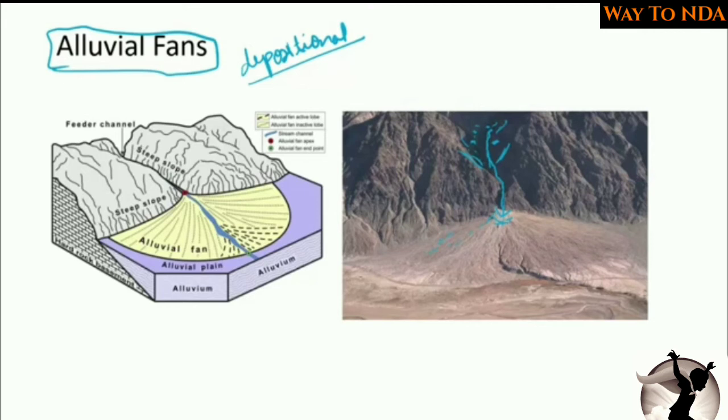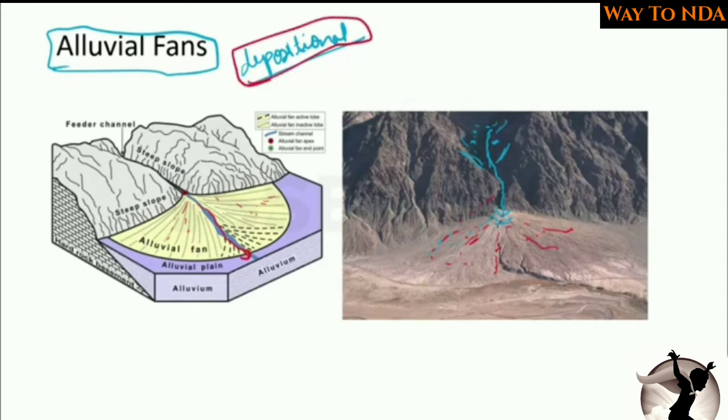Here you can see the water has deposited all the material, and this type of fan will be created. So these are called alluvial fans. Okay, alluvial fan, the material deposited by the river stream. So this is an alluvial fan, and this is depositional.